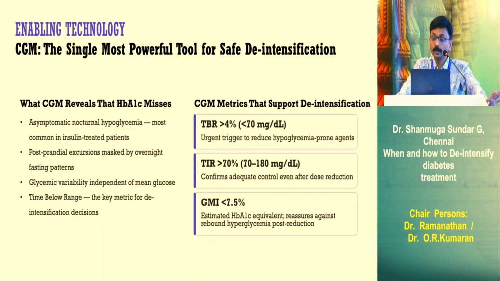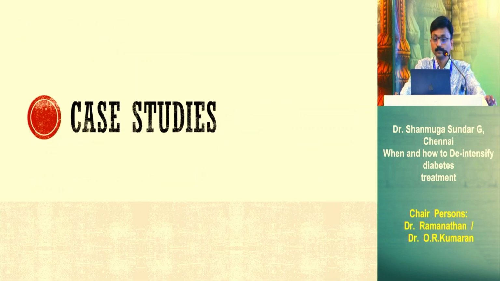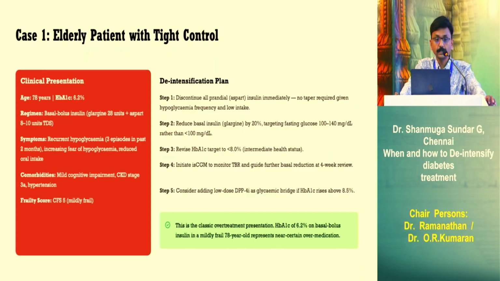That's very important because in these patients, rather than time in range, we are more concerned about the time below range. So CGM metrics that support de-intensification are TBR, time below range, more than 4%, time in range more than 70% in elderly population, and glycemic management index less than 7.5%, then we can very well proceed with de-intensification. Just I'll finish my talk with three cases.